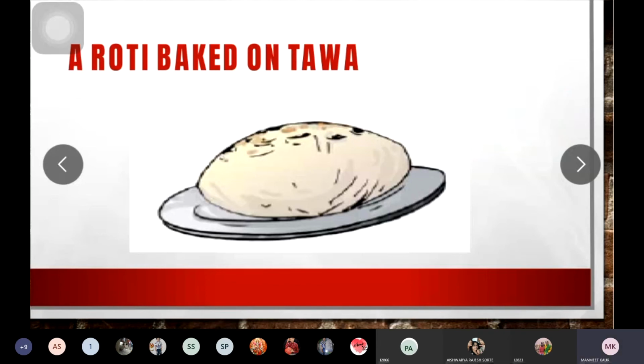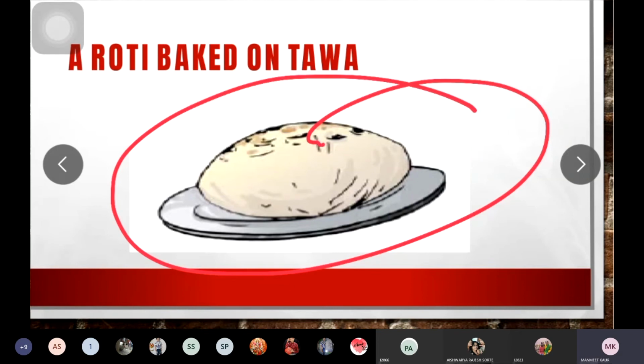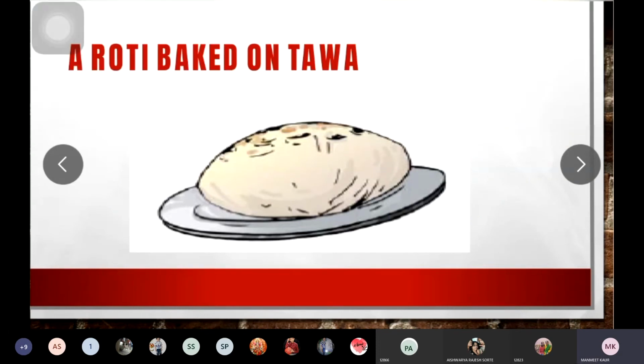So once this roti is baked, you cannot reverse it back into the dough. So this is an irreversible change.